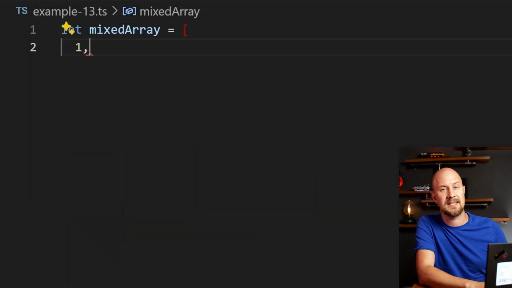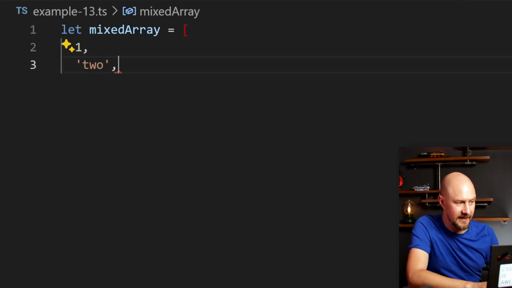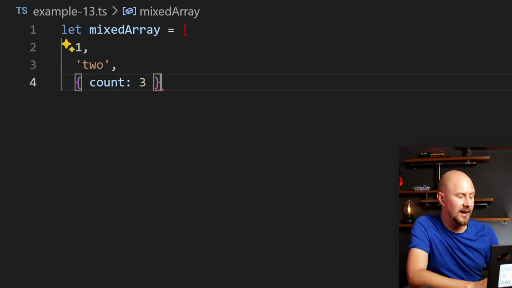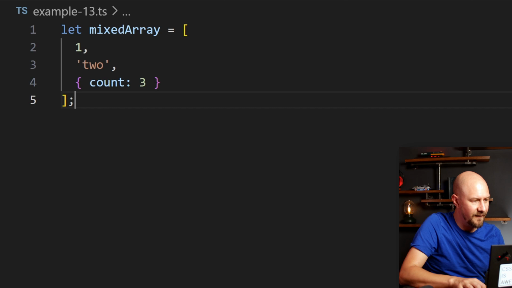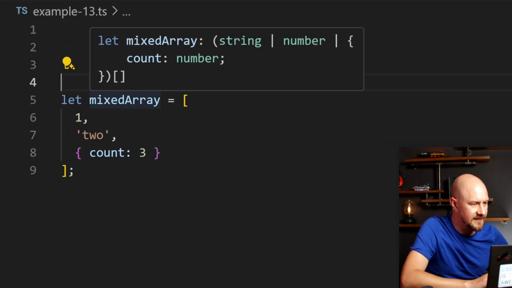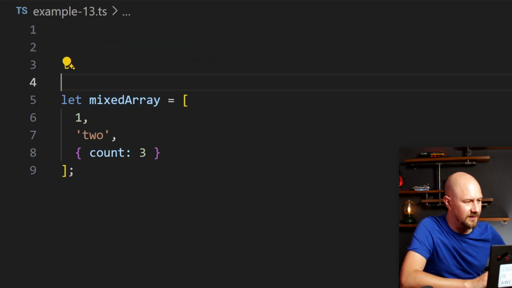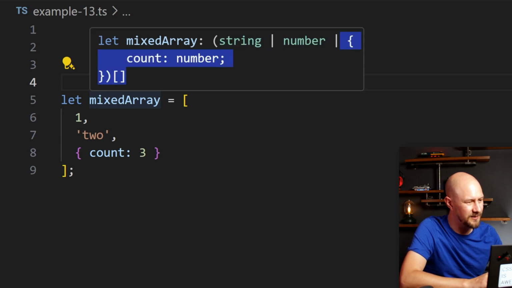So I'll give you an example, right? In a more complex scenario, such as a mixed type array, the first element is going to just be a 1, the second element is going to be a string, and the third element is going to be an object with count 3, so an object with a property inside it, basically. So TypeScript's inference is going to let us look at this mixed array type and say, look, this is a mixed array that can be either a string, sorry, let me hover over that, either a string or a number or an object with count inside it.